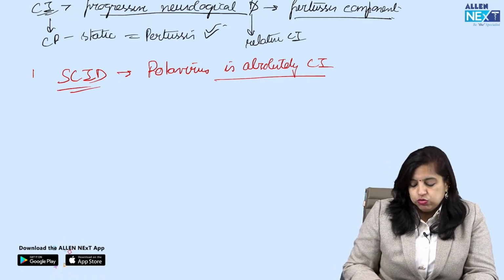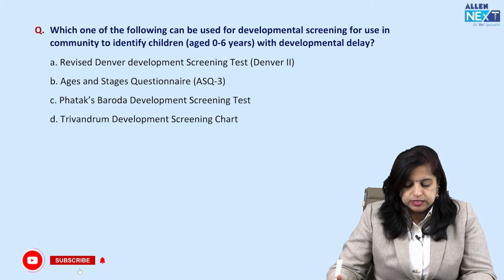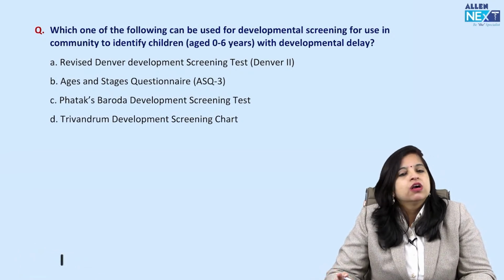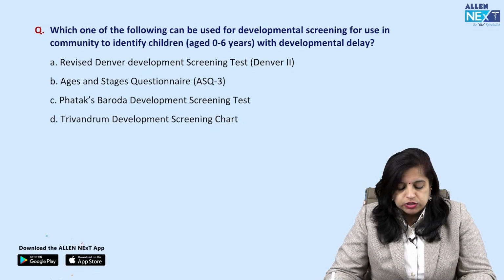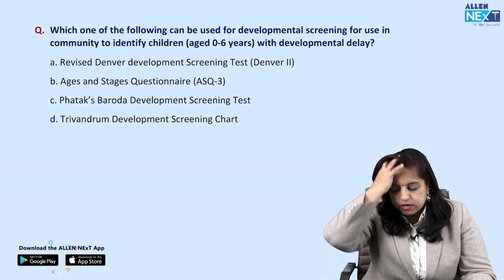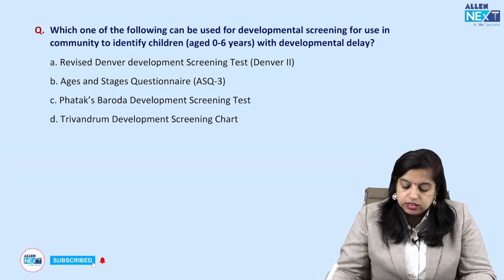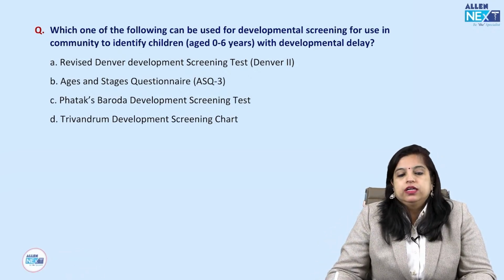Okay, now let us move on to the next question, again a development question. I tell you, development and vaccination are the hot topics. So which one of the following can be used for the development screening for use in community to identify children aged 0 to 6 years with developmental delay?